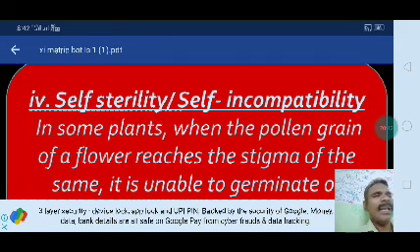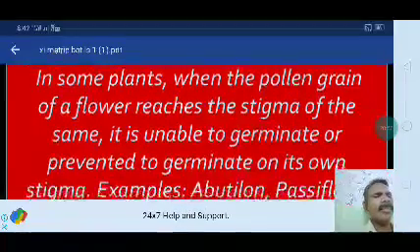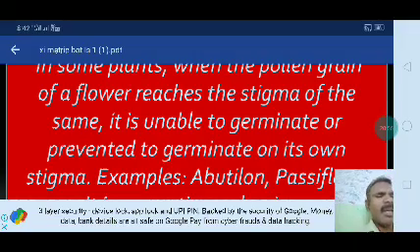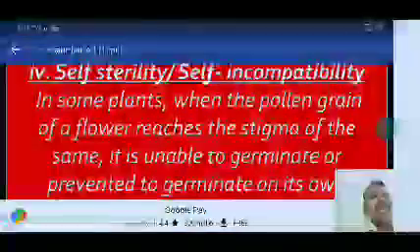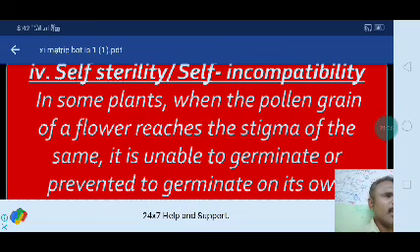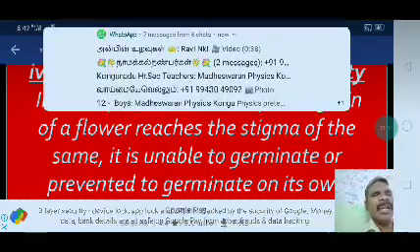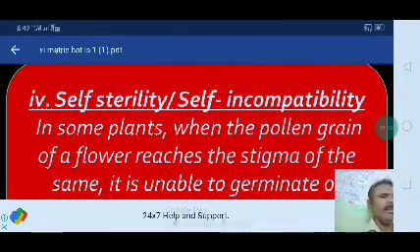self-sterility or self-incompatibility. In some plants, when the pollen grains of a flower reach the stigma of the same flower, they are unable to germinate, or are prevented from germinating on their own stigma. Examples are Abutilon and Passiflora. It is a genetic mechanism. There is no germination and no pollination in this type of flowers. So this is self-sterility or self-incompatibility.